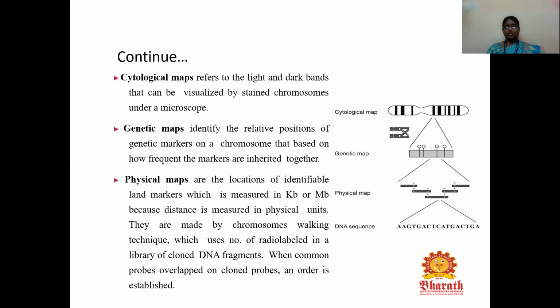In the cytological map, we have both dark and light bands, which are stained by different stains, and the chromosome is identified. And in genetic maps, we can see the chromosome level by using various genetic markers. In physical maps, we can see the distance measured in physical units, and then the DNA sequence is analyzed as A, G, T, C. Physical maps are also made by the chromosome walking technique, which uses a number of radiolabeled probes on a library of cloned DNA fragments. When common probes overlap on cloned fragments, an order is established.